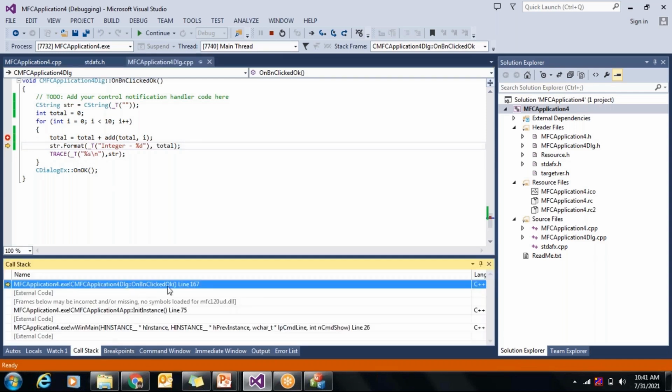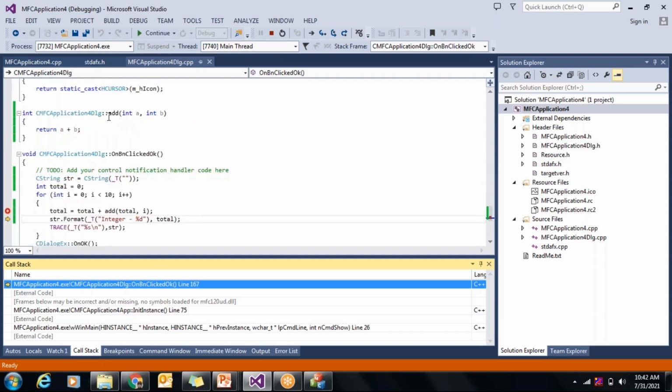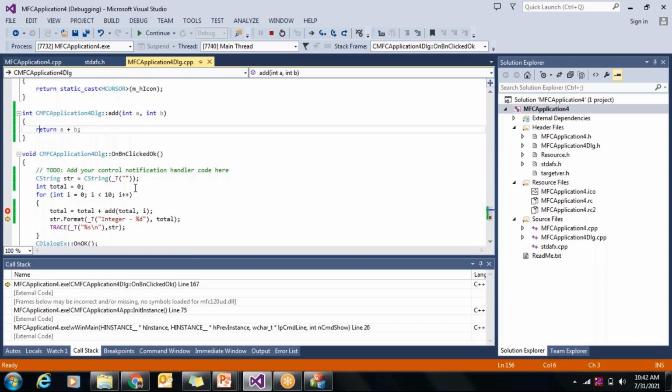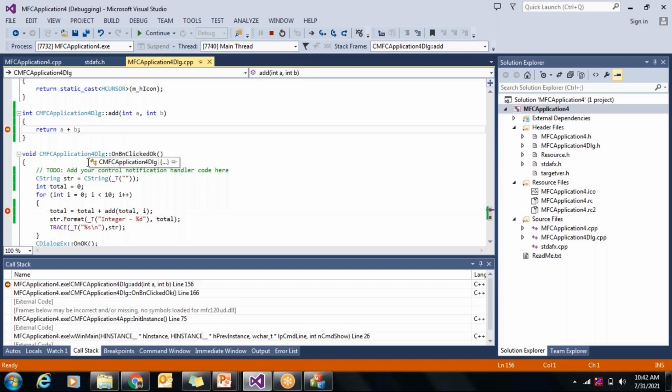So here, if you see call stack, it will show what is the program, what is the order in which your program is getting called. So now I'll put my breakpoint here and I want to see which program is calling my add function. I'll press F5. Now the program has come here. So you can see here, this add function is called by on button click OK function.